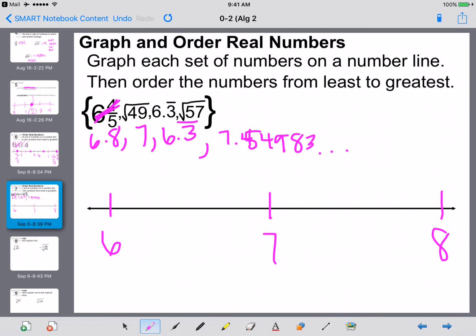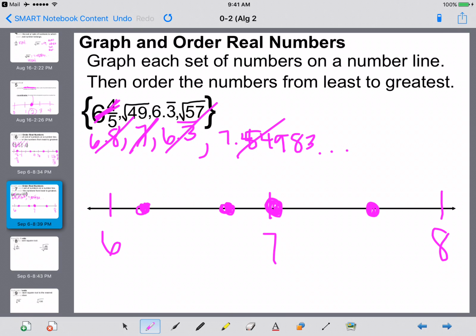So 7, that's an easy one to graph. 6.8, is that going to be closer to 6 or 7? Well, that's closer to 7, so it's somewhere in here. Graphed. 6.3 repeating, it's closer to our 6, so it's somewhere in there. And then 7.54983, that is somewhere in here.